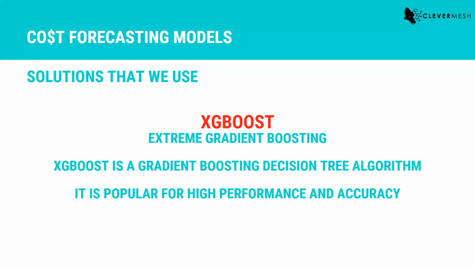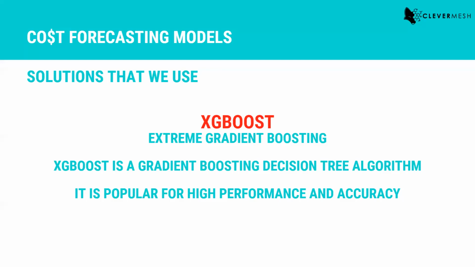Another way we do it is what we call XGBoost. It is one of the most popular machine learning algorithms right now. If you're trying to break into data science and machine learning, then I would suggest you should master XGBoost in any case.